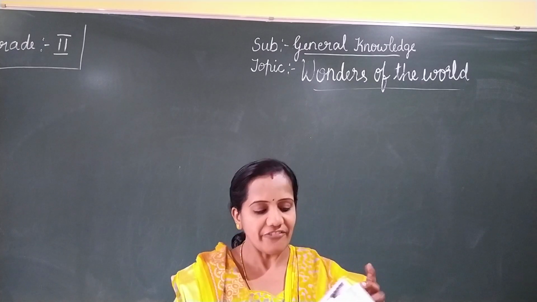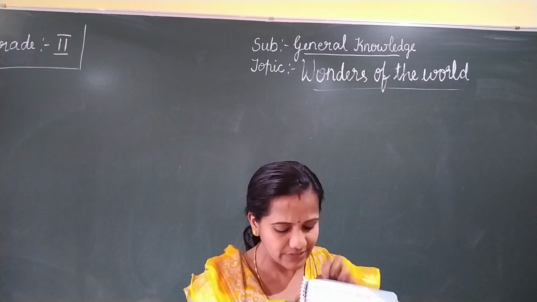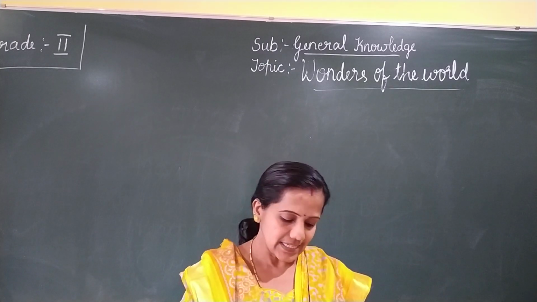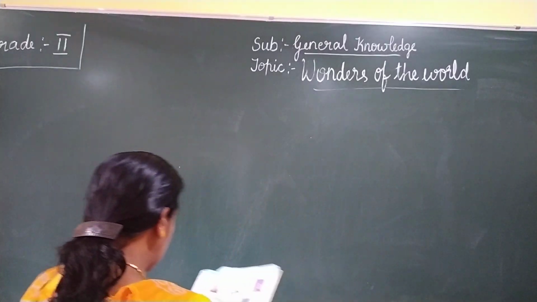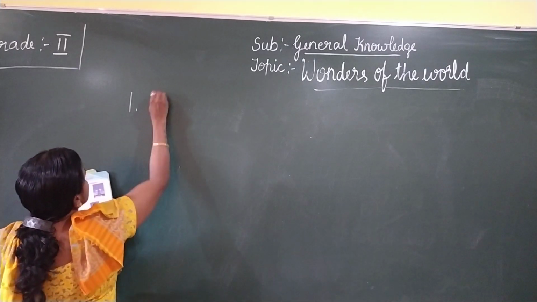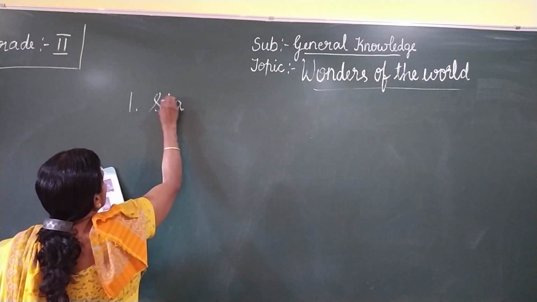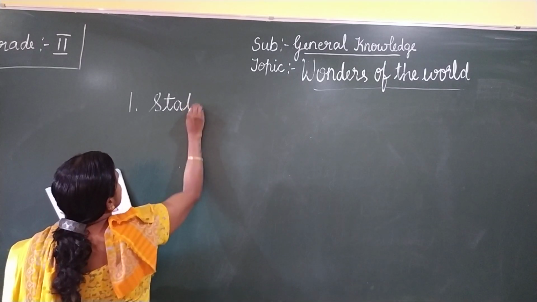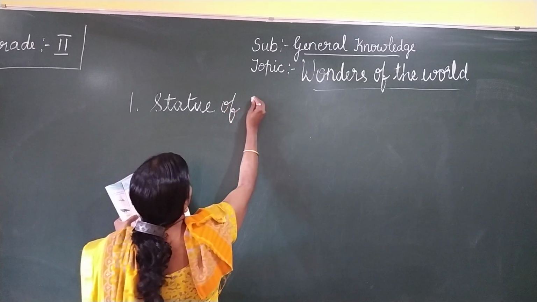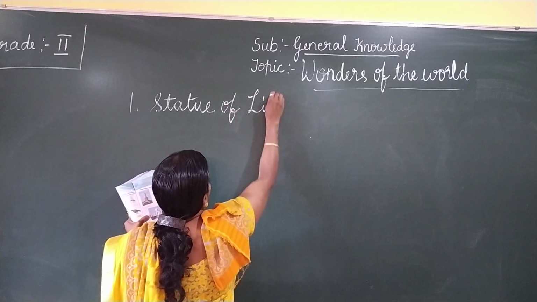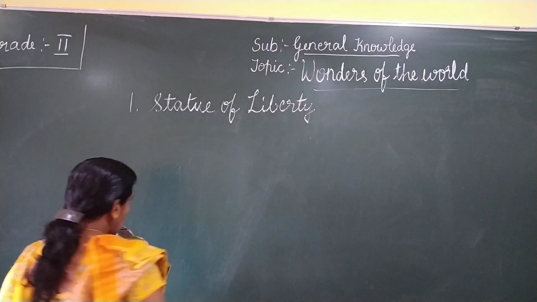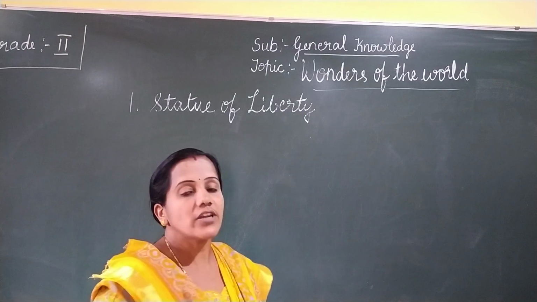Can you see the first picture here? Everyone can see the first picture. What is this? This is Statue of Liberty. S-T-A-T-U-E, Statue of Liberty, L-I-B-E-R-T-Y. This Statue of Liberty is in New York in USA.